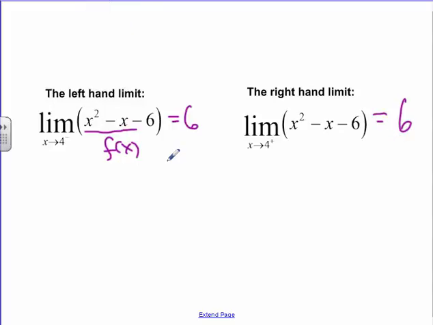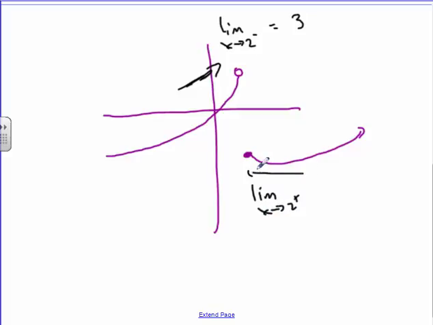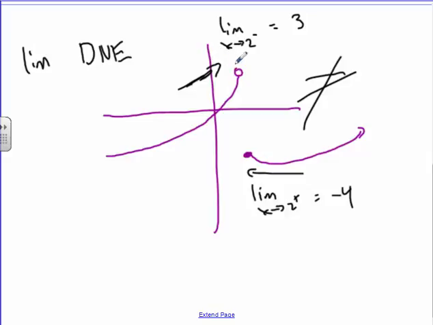Let me show you an example where a limit would not exist, because a lot of kids will ask, how could this not work? What if we had a function that went up like this, and then started again over here? As we approach from this side, the limit as x approaches, let's say, 2 from the negative side might have been giving you 3. But here, the limit as x approaches 2 from the positive side, as you go this way, is like -4. Since these two things are not equal to each other, we would say the limit does not exist. So there are scenarios where there is no such thing as a limit.